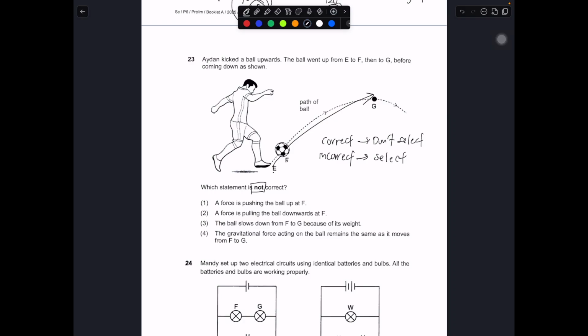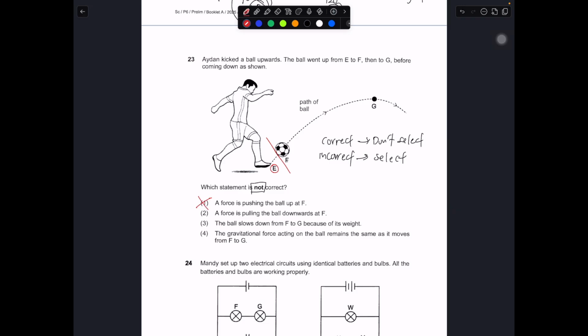Okay, a force is pushing the ball up at F. This is not correct. Why is this incorrect? Because the force that is pushing it up is actually at E, and the leg is no longer in contact with the ball at F. That's why the force is no longer pushing the ball up at F. There isn't a force at F that is pushing the ball up.